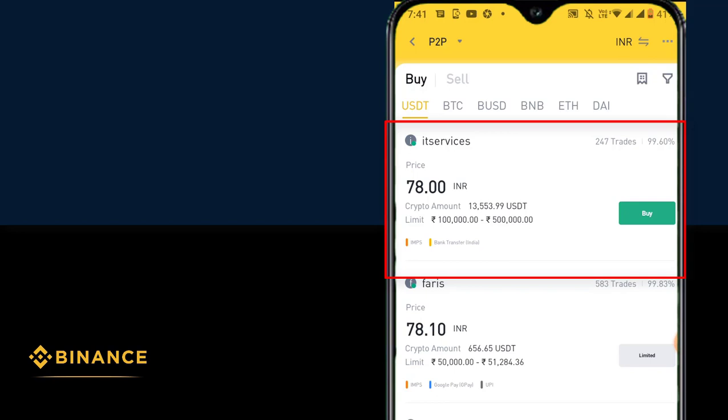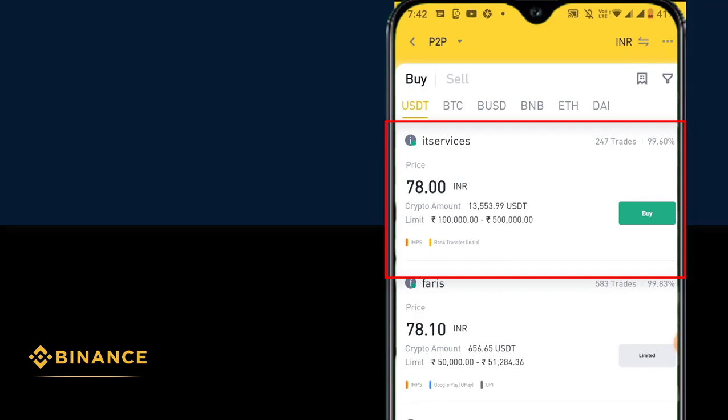If you look at his limit, the order is 1 lakh to 5 lakhs, which is a very big order. So we cannot buy 100 rupees from this guy. We need to scroll down and select one person who is willing to sell at a lower price. And next, we need to send them the money. You have to remember, when you place an order, we need to send the money to the seller first. Then, once the seller receives the money, we have to confirm that we already sent the money. Once he receives the money, he will release our cryptocurrencies. And this is how P2P works.